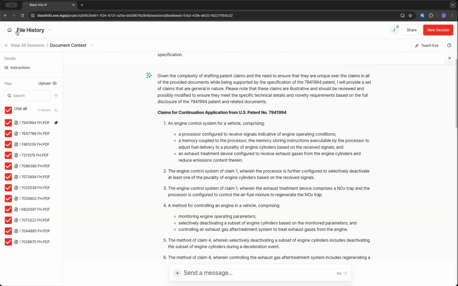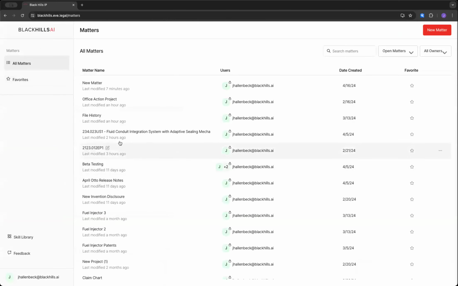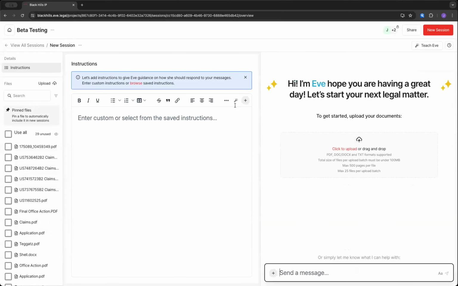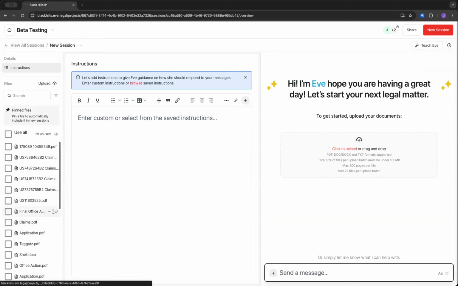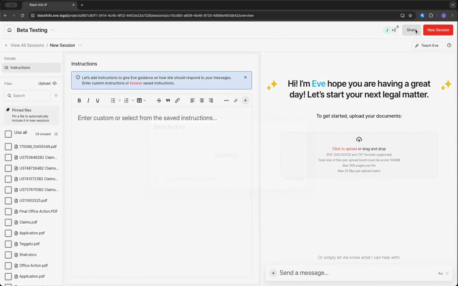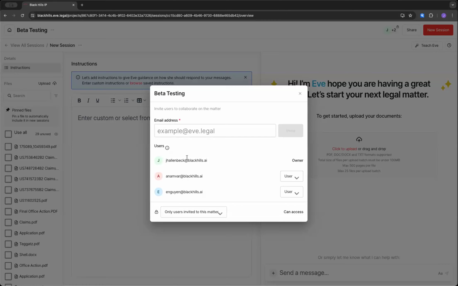So here, let me go back to the home, and let's look at one that I have shared with some of my colleagues. So I'll click on this one. See, this one has a lot of documents in it, 29 actually. Now I can click share, and you can see that I've shared this project with two other users.